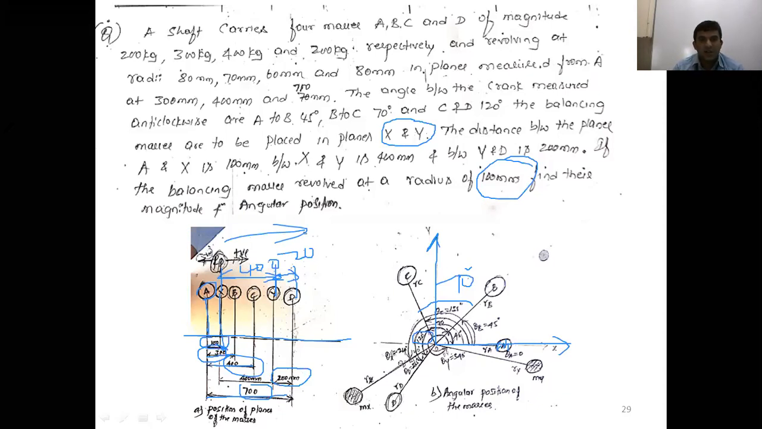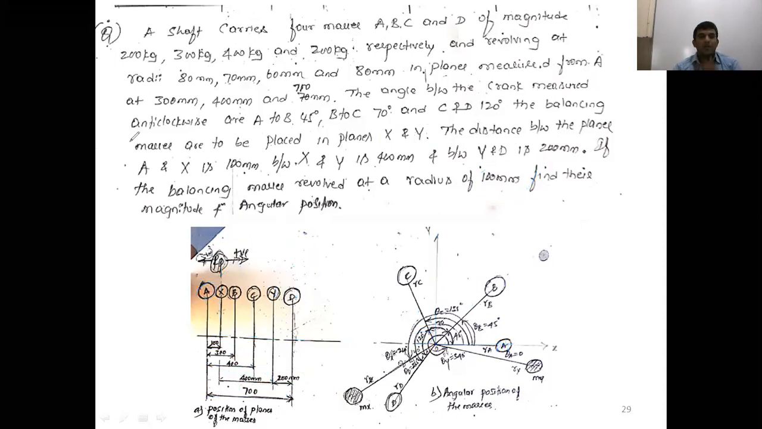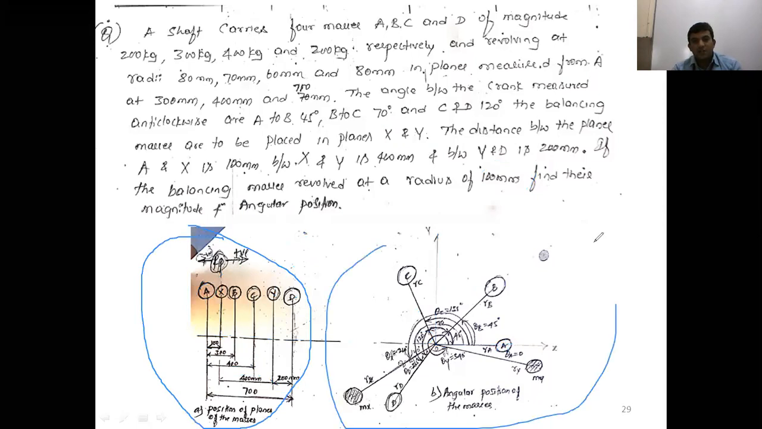Yes, any doubts regarding this? Read the problem once or twice, write the given data, then according to the given data, write the plane position. At the same time, write the angular position of the masses. This is the space diagram. Now for angular position, be careful about the angles. Whatever angles are given, take the same angle.